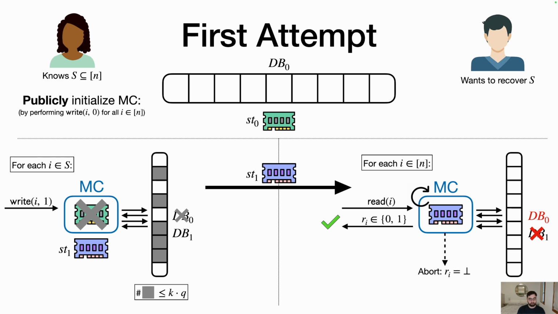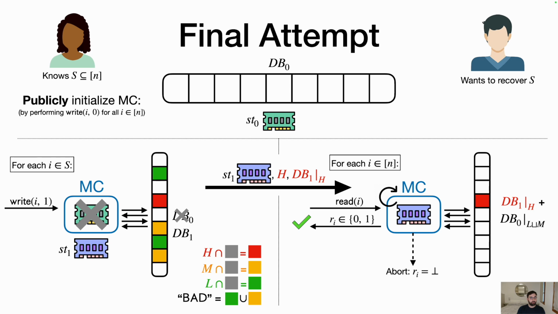Okay, so here's our first attempt that we had before. Now what's going to happen is that in our final attempt, Alice is going to run this heavy, medium, light decomposition. And then Alice is additionally going to send over a description of the heavy set and the updated database on the heavy set. So now Bob has some hybrid database between DB0 and DB1. It's DB1 on the heavy set and then DB0 on the light and medium set. And by our previous parameter setting, Bob can recover a lot of the set S, and they'll win.